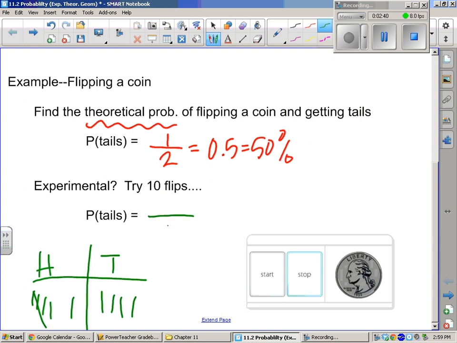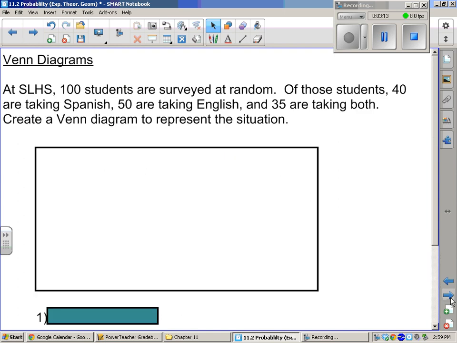Okay, so it didn't come out quite 50%. Tails was only 4 out of 10, which is 40%. So experimentally, it didn't come out to its theoretical, and they don't always match. But I bet if we did this a lot more times, it would come out closer to 50%. Isn't that called something in math? A law? Law of large numbers, yeah, I believe. That's right. It's a really fancy name. What that means is the more times you run an experiment, the closer it will be to the theoretical probability. Right, very good.